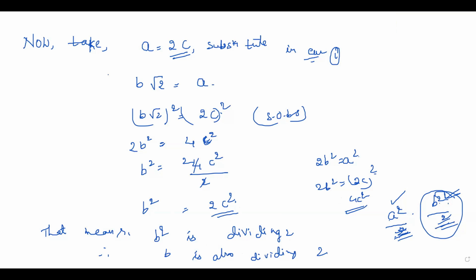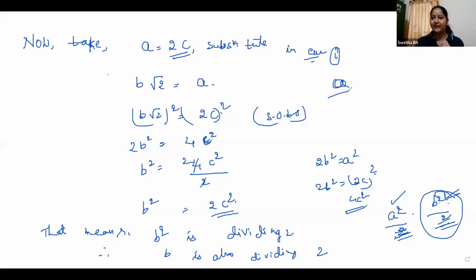Ma'am, if 2 is divisible by both A and B, then how can it be an irrational number? That's a rational number. Yes, very good. See here, what was our assumption? I told you I am taking co-primes, right? We took co-primes. A and B were co-primes. They do not have any common factor other than 1, right?